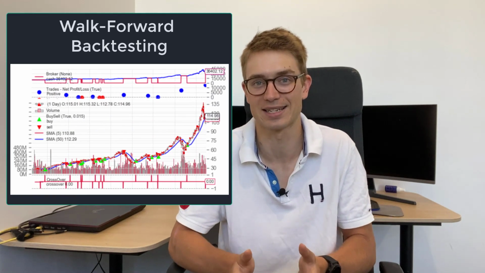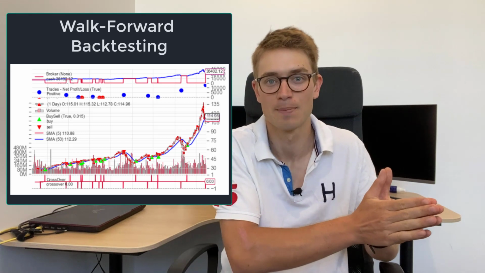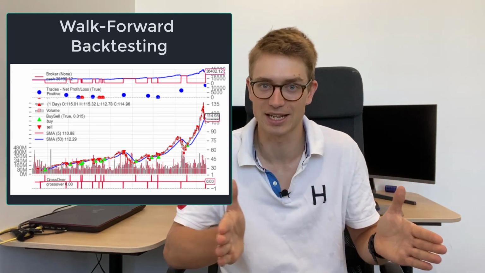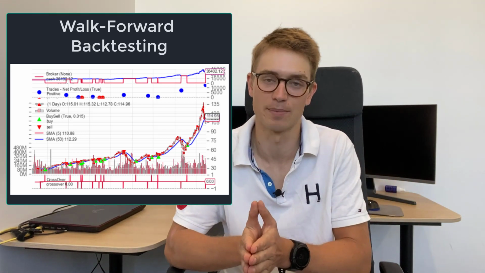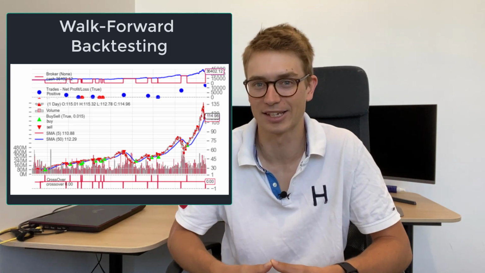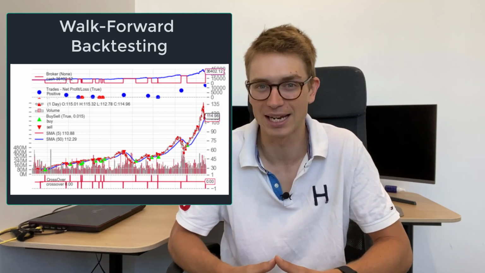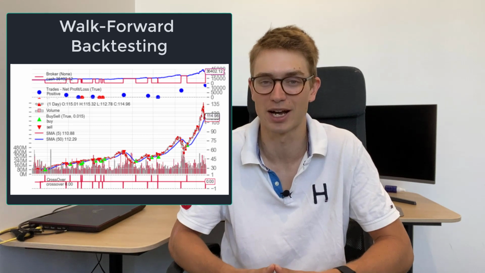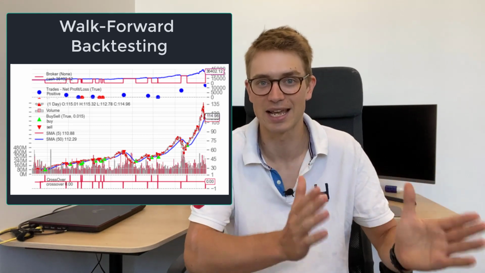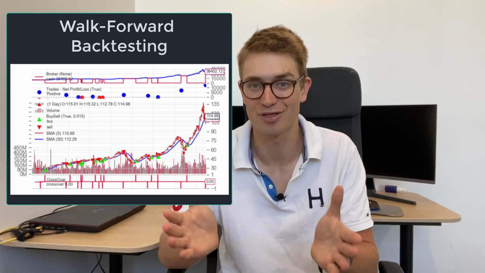So backtesting often relies upon the walk forward method, where we're just going to test our trading strategy and assumptions over a given data set, walking forward in time. Now, one way that we can actually increase the chance of finding a true strategy is by splitting the data set and having an in sample and an outer sample. But there are problems with this too, and we'll get into that later.